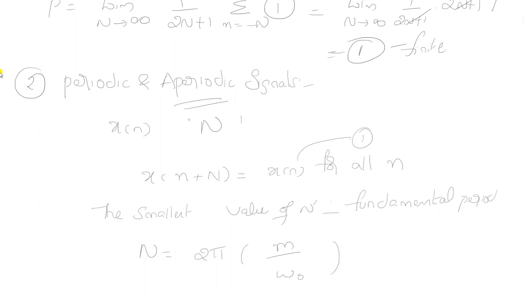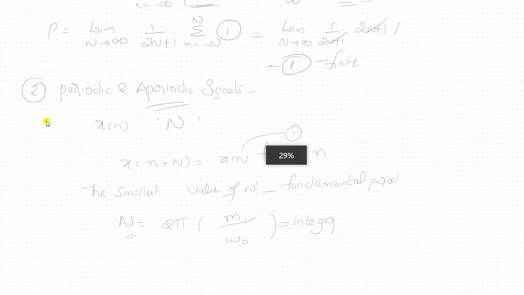Now here, m is nothing but a number of samples, and omega naught is a particular value. So to compute the value of N, how can we define N? Choose the smallest value of m which makes N equal to 2 pi by omega naught times m an integer value. That is the condition which makes N an integer value.